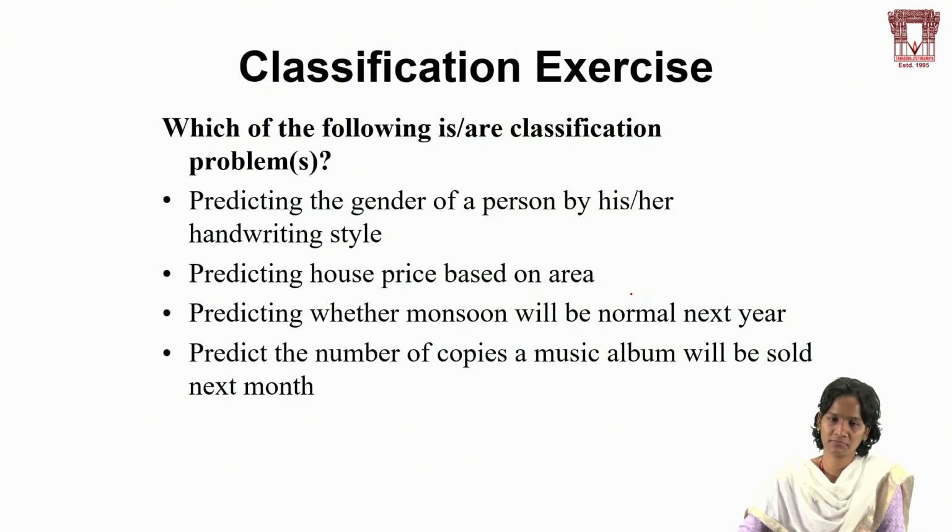And next, these are the different exercises I would like to explain when it comes to classification, like predicting the gender of a person by his or her handwriting style. Because the gender of a person is completely categorical, either female or male. So we can say gender, female or transgender, right? So that is how we can apply here. Predicting house price based on area, we need to find out which kind of problem statement is here. So that is how we can apply here.